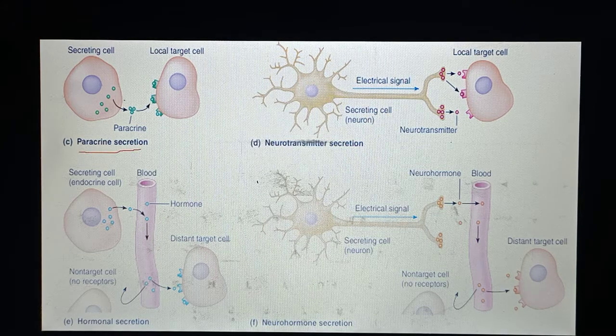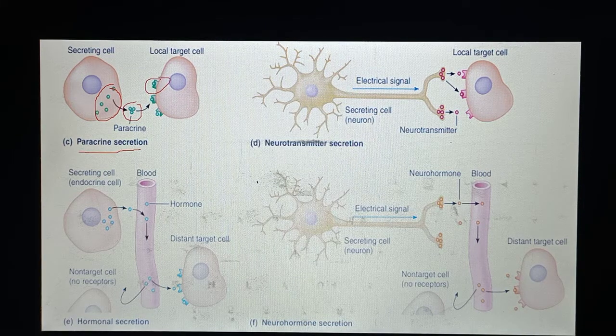What happens during paracrine secretion? A cell secretes specific chemicals. Here you can see these are chemical messengers. They are released into the extracellular fluid, and from the extracellular fluid up to the 18 to 20 cell vicinity, and they can affect different kinds of cells. So here you can see these paracrine factors bind with specific receptors.